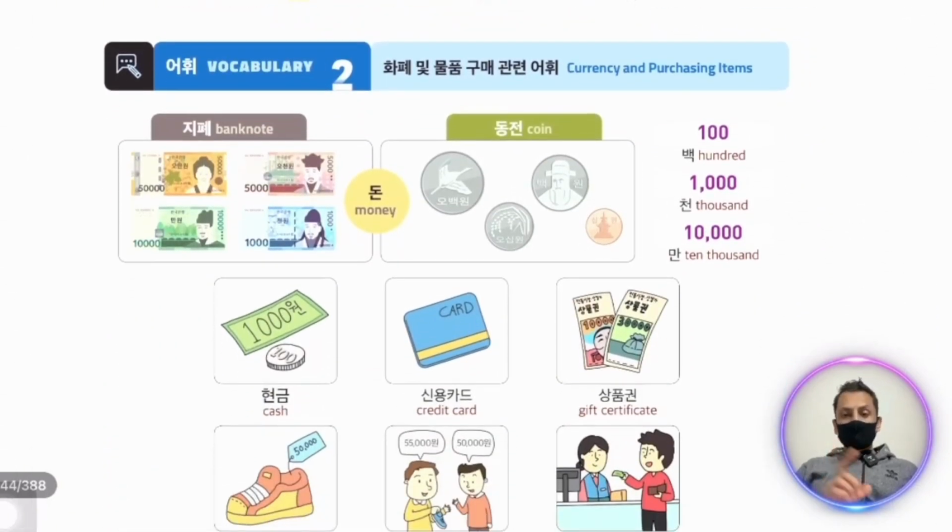Now we have second vocabulary. So let's read. Hape is currency, myth is and, full full form is products, khume purchasing, and khwalyon about ohvi vocabulary. Now there are chipe. Chipe is currency notes. After that we have dongchon. Dongchon is coins. Korea's currency is baek is 100, chon is 1000, and man is 10,000.